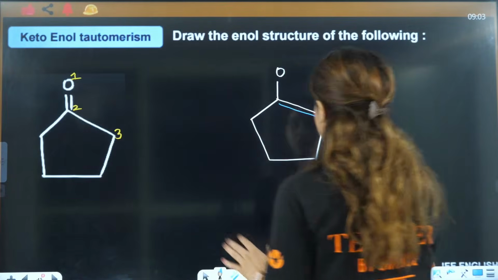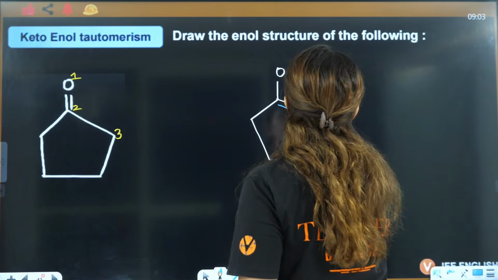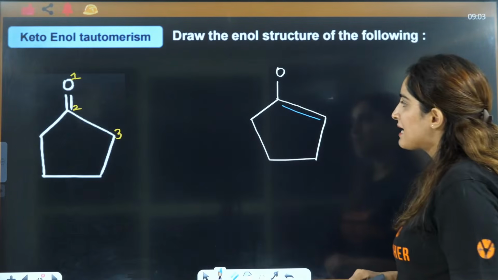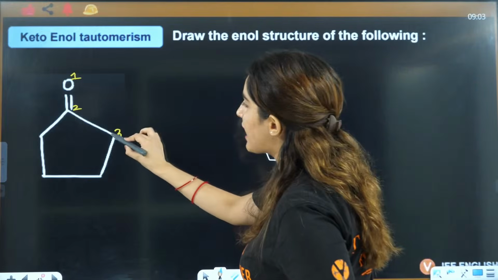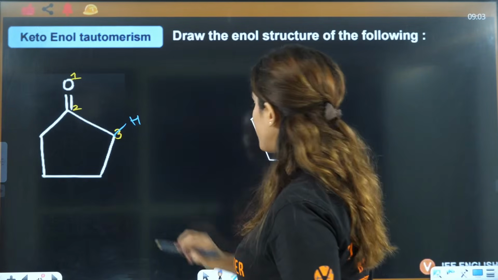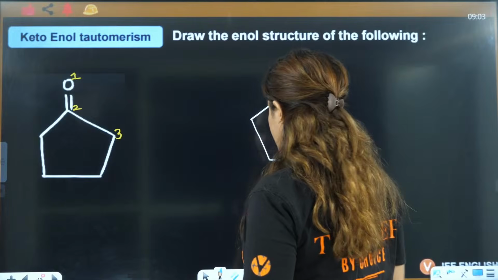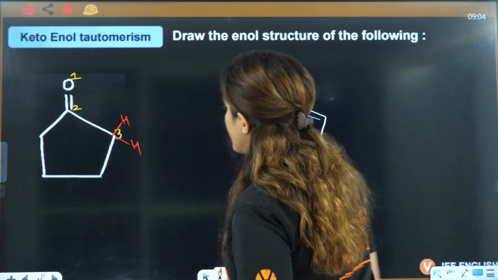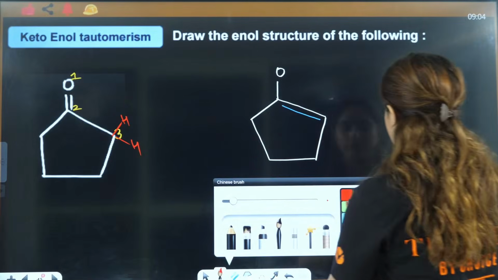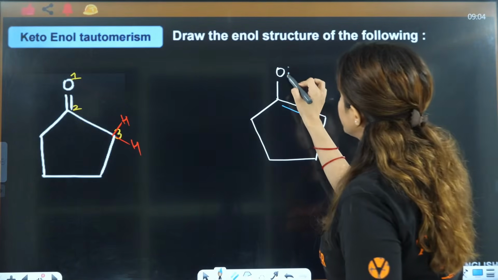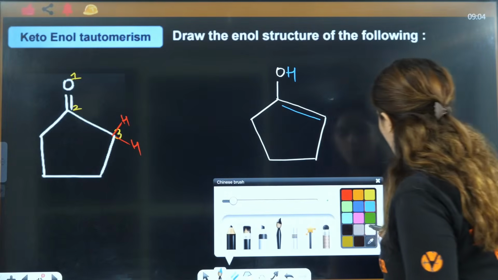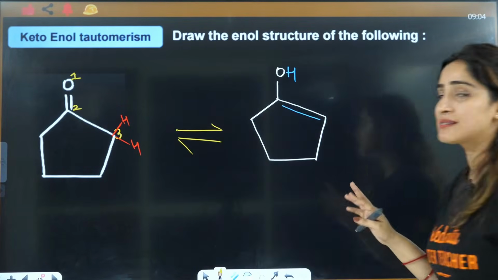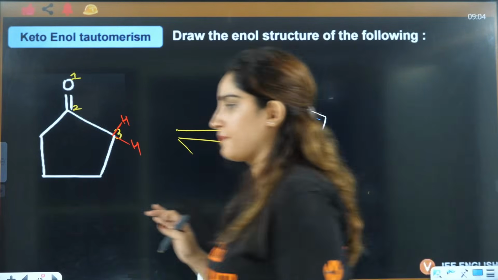This is 2 and 3, so I will attach this double bond to the second and third position. Now the hydrogen that you have here will be shifted to the first position, right? Obviously you will have 2 alpha hydrogens here to complete the tetravalency. So it will be shifted here. And this is going to be the enol form. This is going to be the enol form and this is under tautomerism, right?